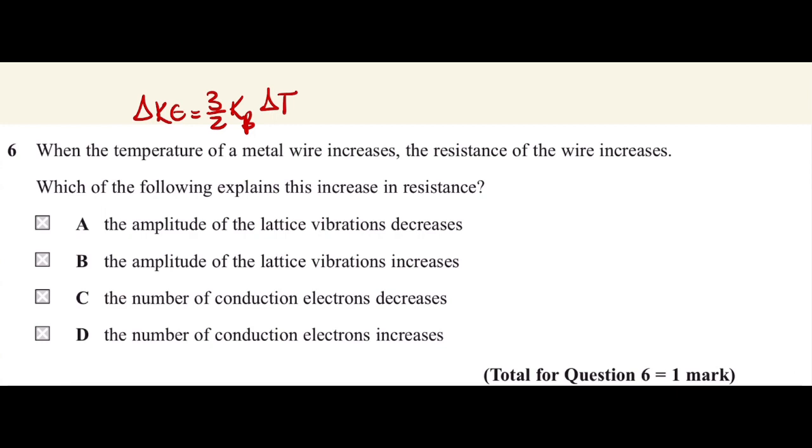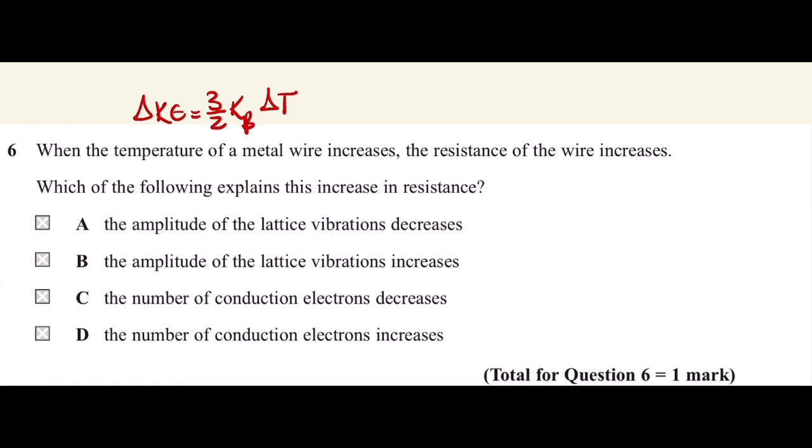So when the flow of electrons as electric current passes through the wire, the lattice ions are already there. So we have collisions between the free electrons, or the flow of electrons, and the lattice ions. So the particles inside, the lattice ions, start to vibrate more and more, and the displacement of the lattice ions increases because more collisions happen. So the size of the amplitude means a maximum displacement.